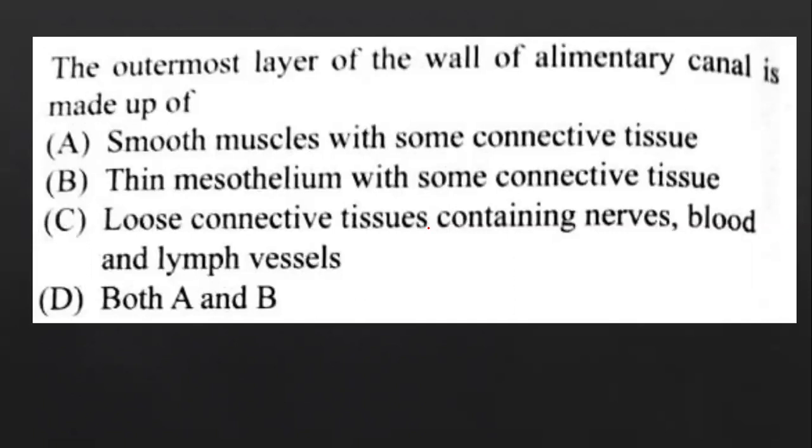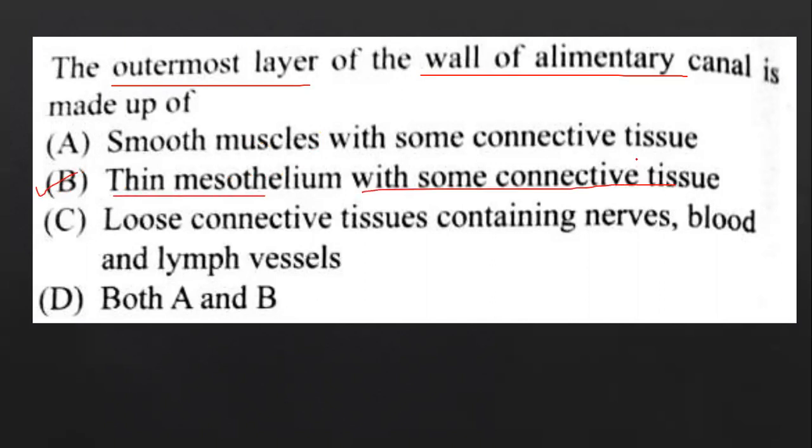Next, we are going to study question number 17. Oh my God, we have discussed this question earlier. Yes, this was a repeated question, I think. I have repeatedly posted this question. The outermost layer of the wall of the alimentary canal is made up of, yes, it is the correct one. The outermost layer of the alimentary canal is made up of thin mesothelium with some connective tissue.